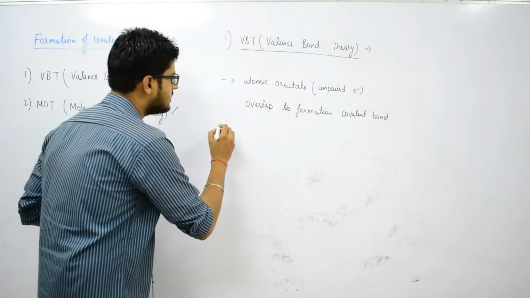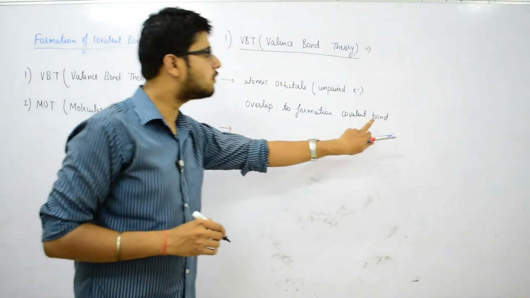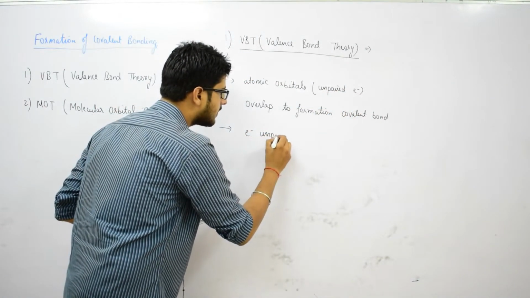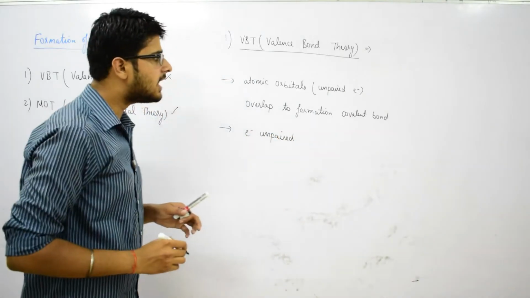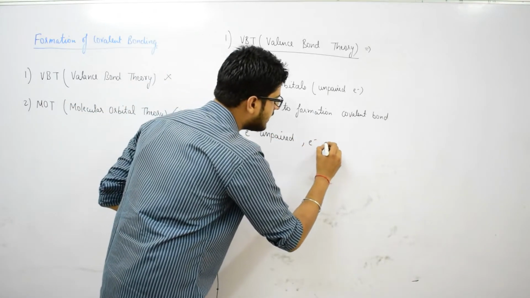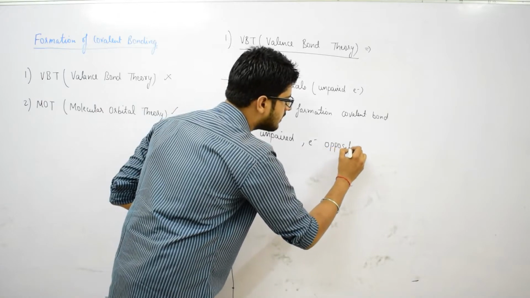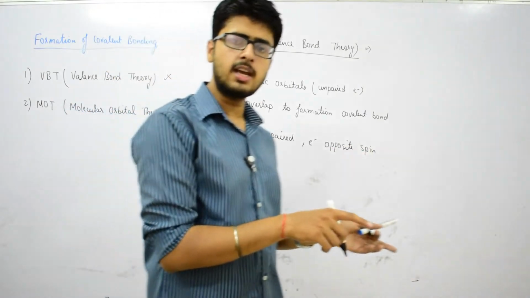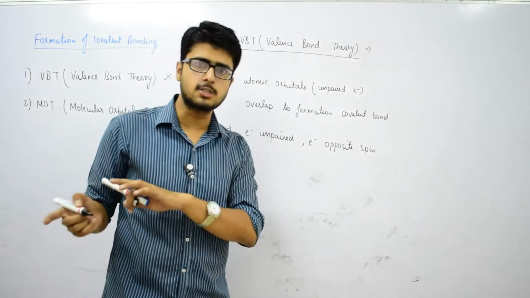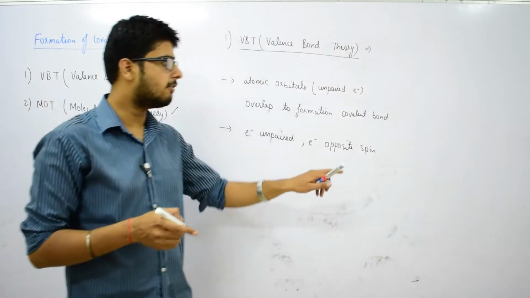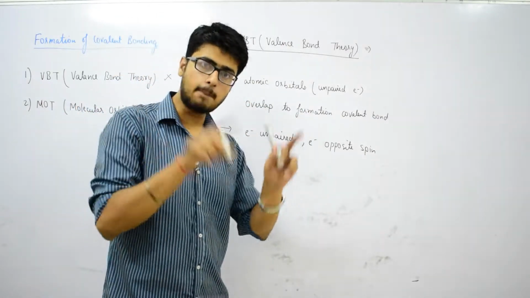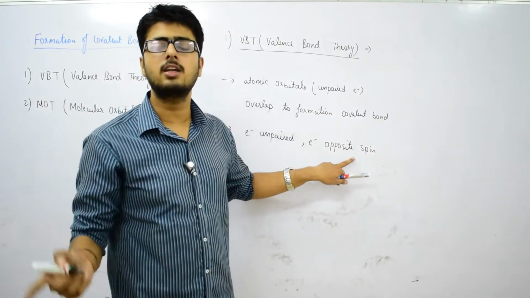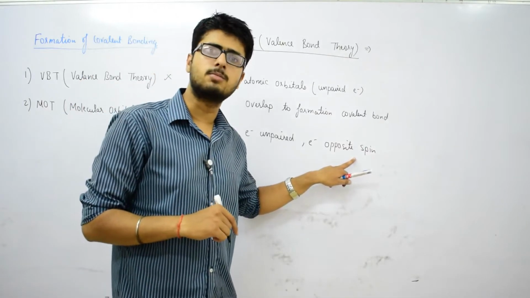The second point says that for the formation of a covalent bond, the electrons should be unpaired as well as of opposite spin. Opposite spin means that one should be clockwise and the other should be anti-clockwise. So, the spins of the electrons should always be opposite. If one electron has clockwise revolution, then the other electron should have anti-clockwise revolution.